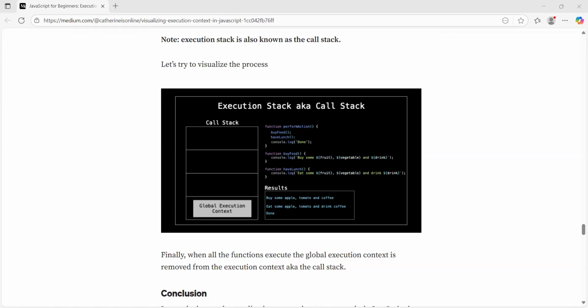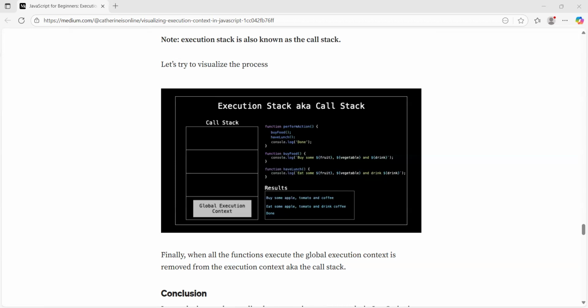So today we are going to learn one of the most important topics in JavaScript, that is execution context. If you understand this, you will understand how JavaScript actually runs your code under the hood. So, what is execution context? When our JavaScript code runs, it needs a special environment, and that environment is execution context.